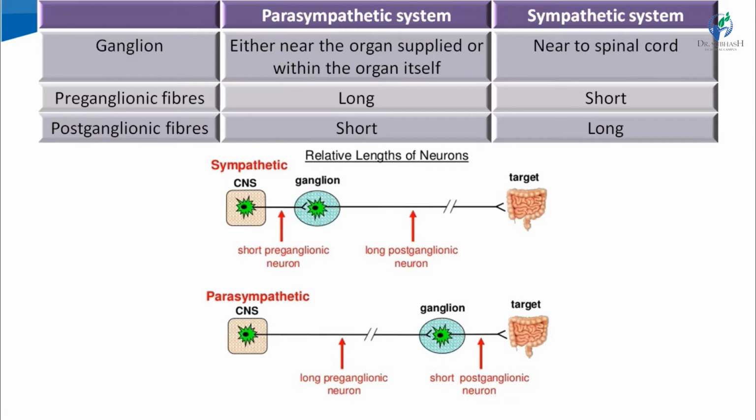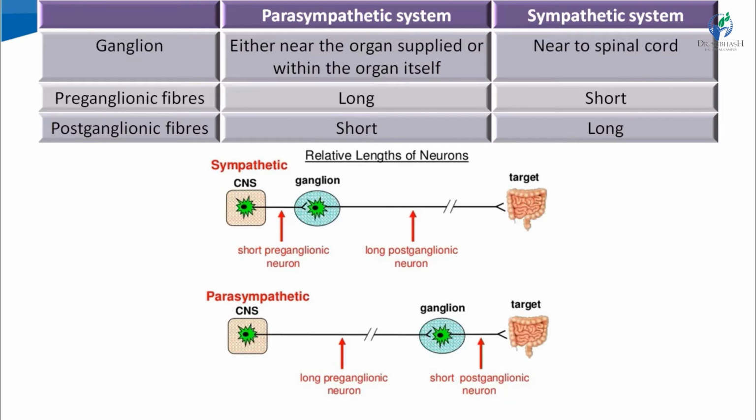Now see here, in the parasympathetic nerve the ganglion is away from the CNS, while in the sympathetic nerve the ganglion is near the CNS. So in the parasympathetic system, the preganglionic nerve is longer than the postganglionic nerve, and vice versa in the sympathetic system.